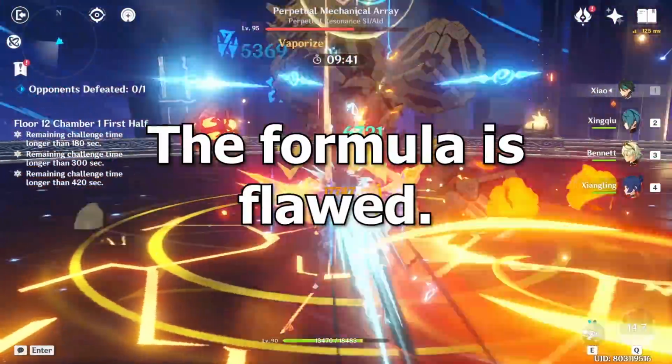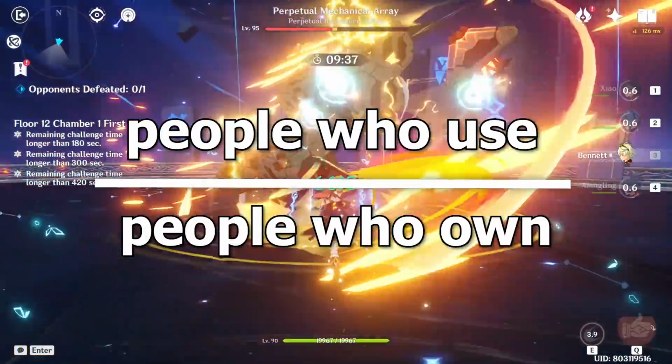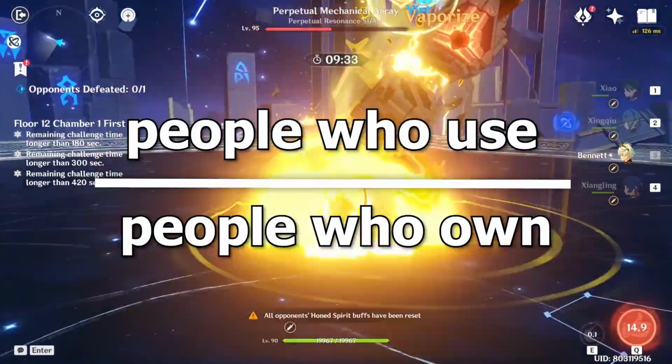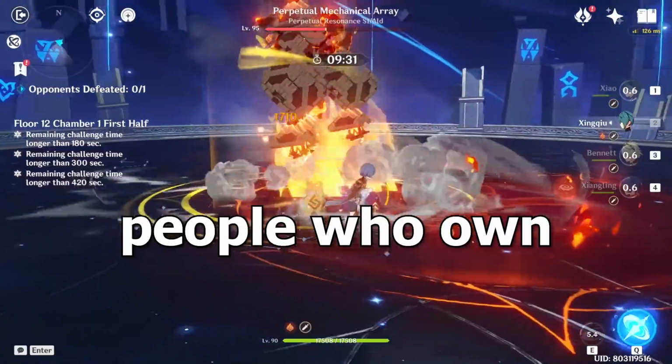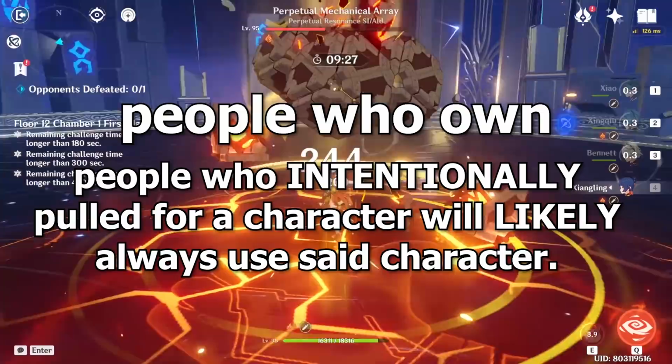First of all, the formula for usage rate is flawed, where it divides the percent of people who use it over the percent of people who own it. And you can immediately see the problem here is the divisor causing a lot of problems, because when you divide by the people who own it, it skews the actual number a lot.